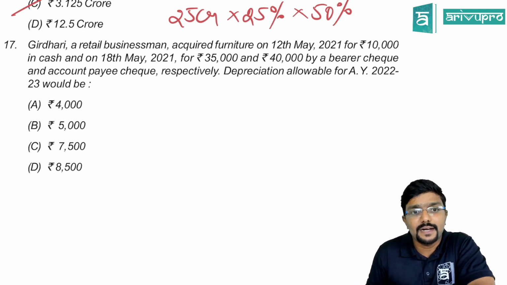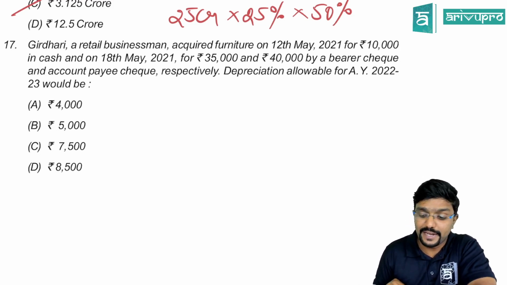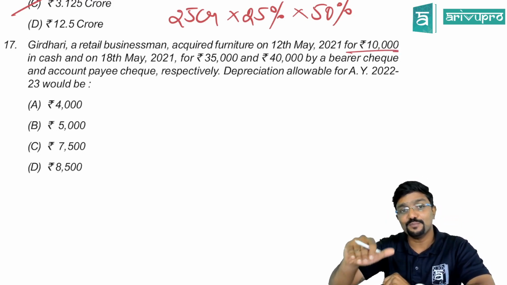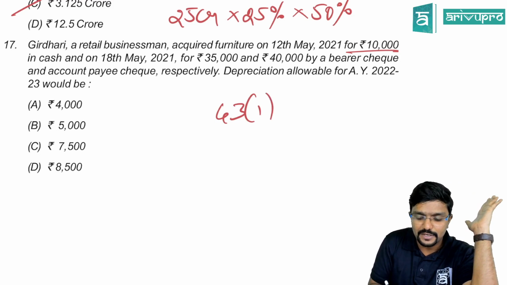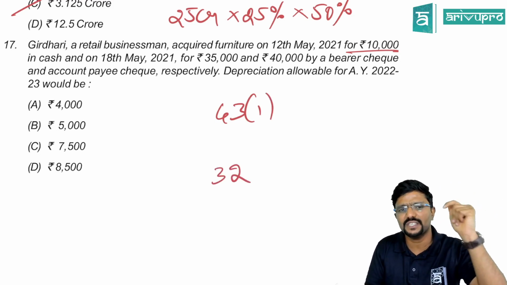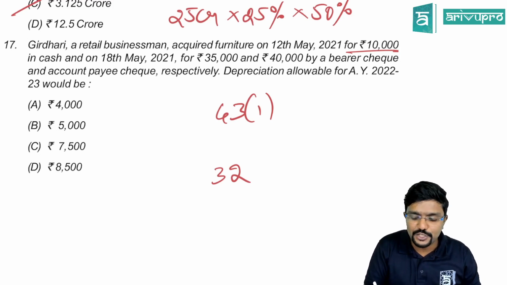Giridhari, a retail businessman, acquired furniture on 12th May 2021 for 10,000 in cash. Okay, exactly 10,000 is allowed. If it is more than 10,000, please be careful. This is connected to section 43(1) and section 32. Section 32 talks about depreciation. To calculate depreciation, you should have actual cost.